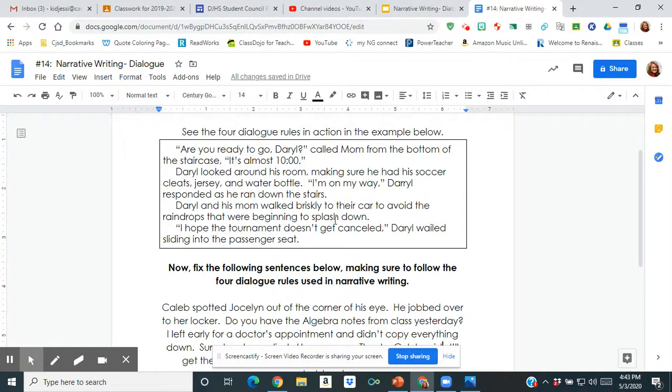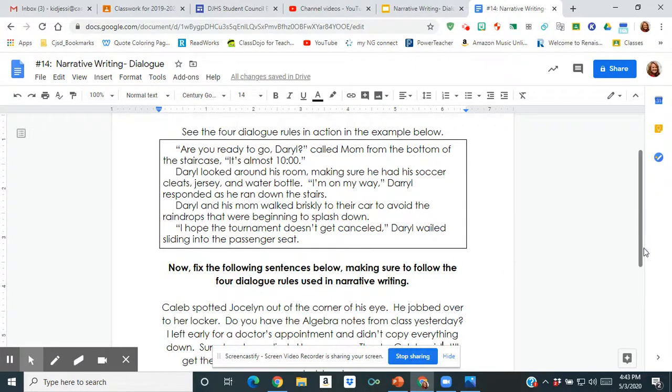This was one big clump, and I was able to hit the enter button and use an indentation, like the tab button, to create all these dialogue rules, making sure that they were being used correctly. So this paragraph is 100% correct. This is what I want to see from you guys.